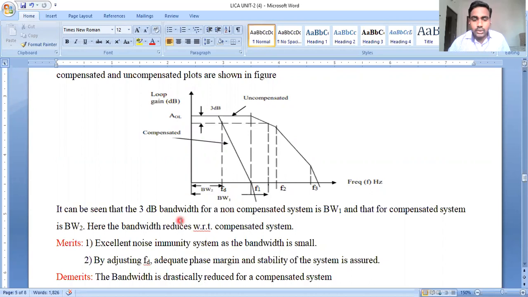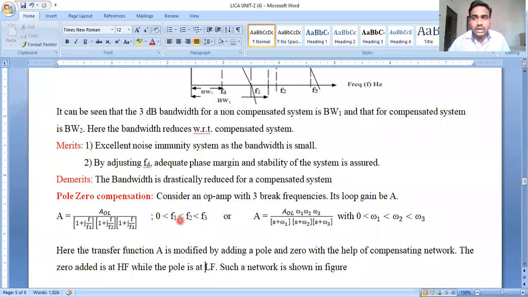Okay, so in order to eliminate that, we discussed the second concept, that is pole zero compensation. We proposed a new technique, pole zero compensation. What is the proposal of pole zero compensation? In the concept of pole zero compensation also, we discuss it with respect to the pole zero compensation here.